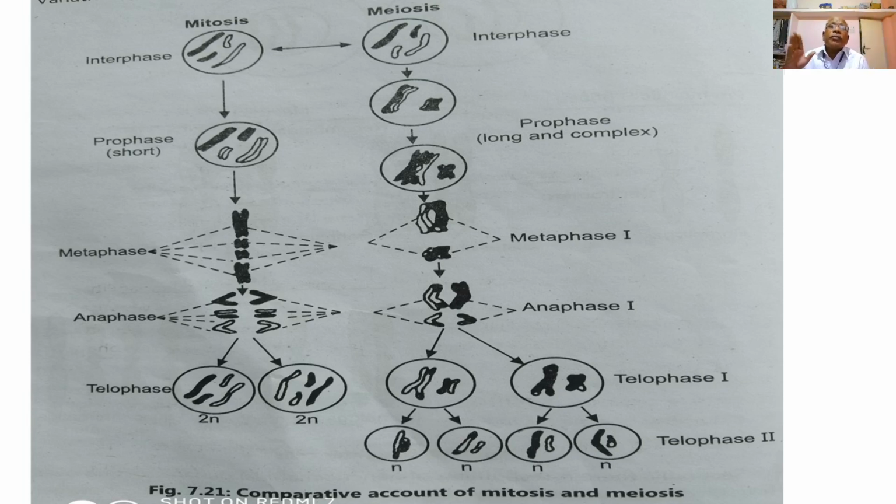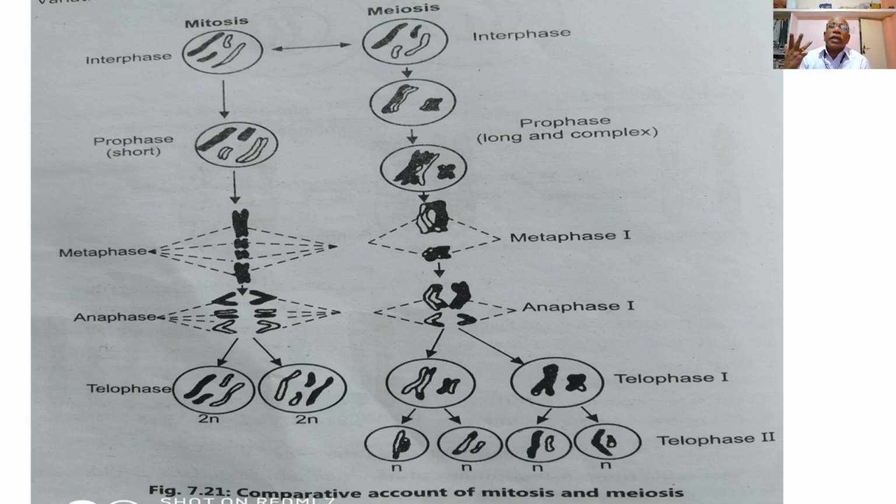And in meiosis, during interphase there is DNA synthesis, and the chromatin material gets doubled. Then follows the first meiotic division, or meiosis first, during which the cell passes through interphase 1 and then prophase 1.